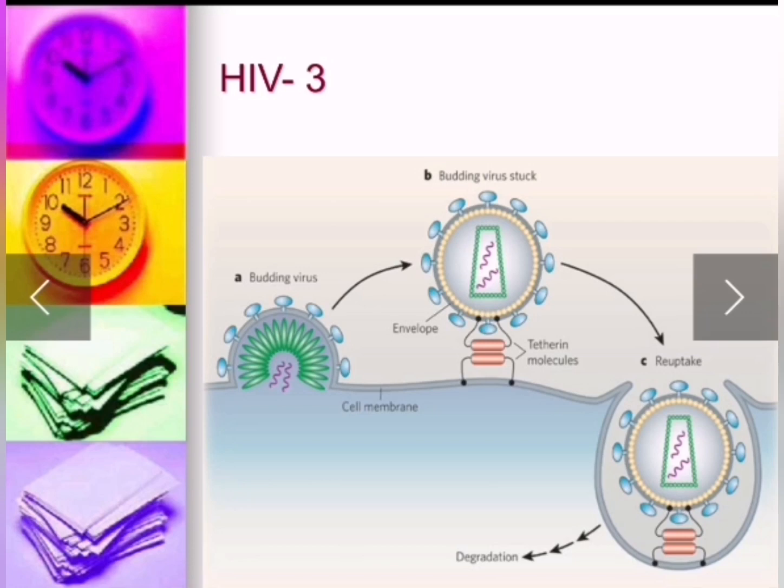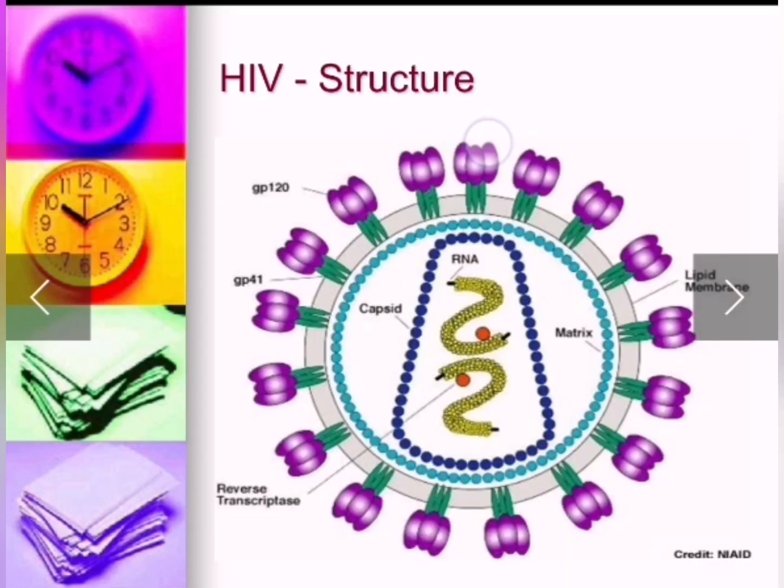Then it's budding from the cell. Then the cell membrane degrades and new viruses enter the cell, and new viruses are produced inside the cell.